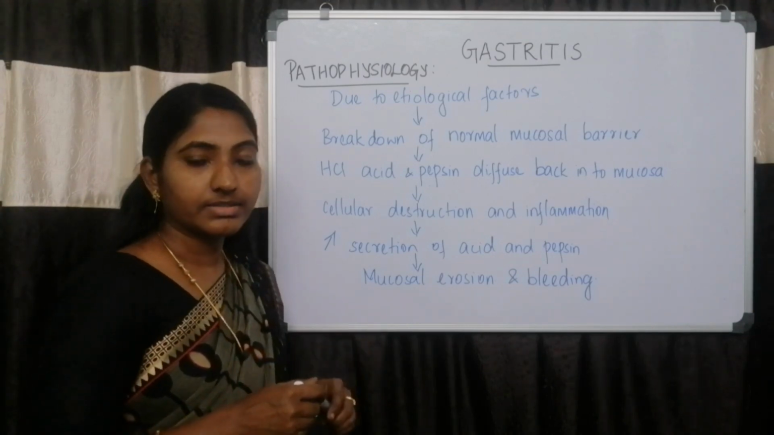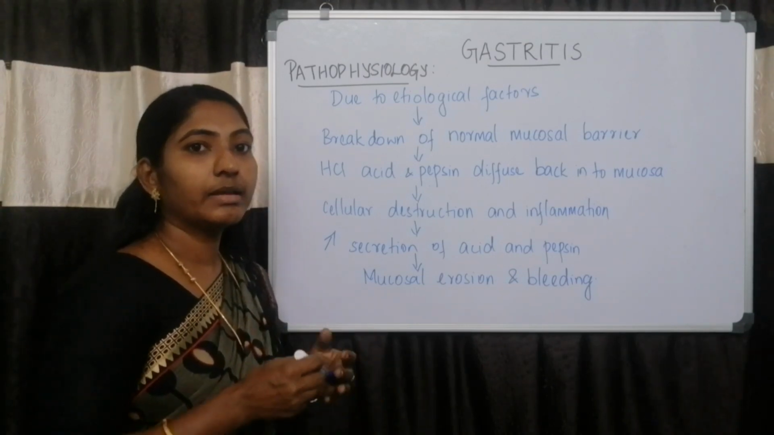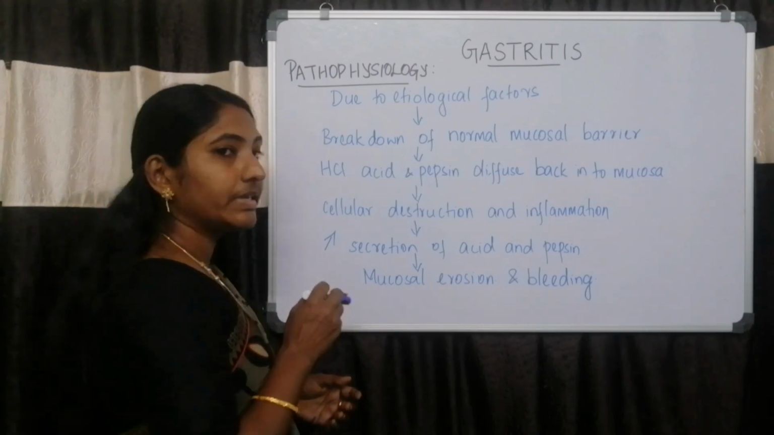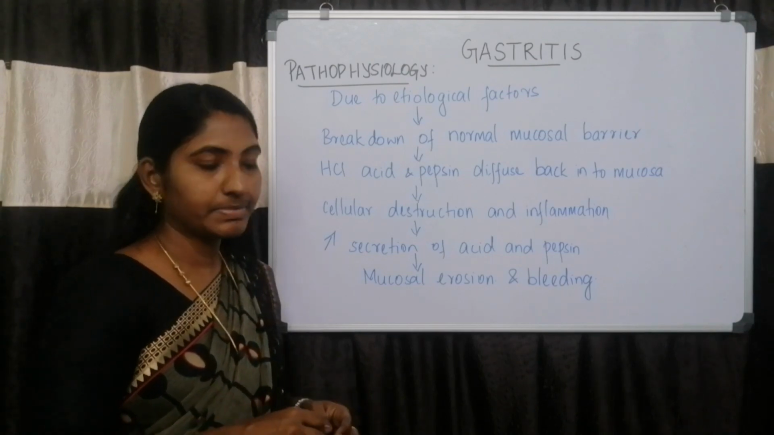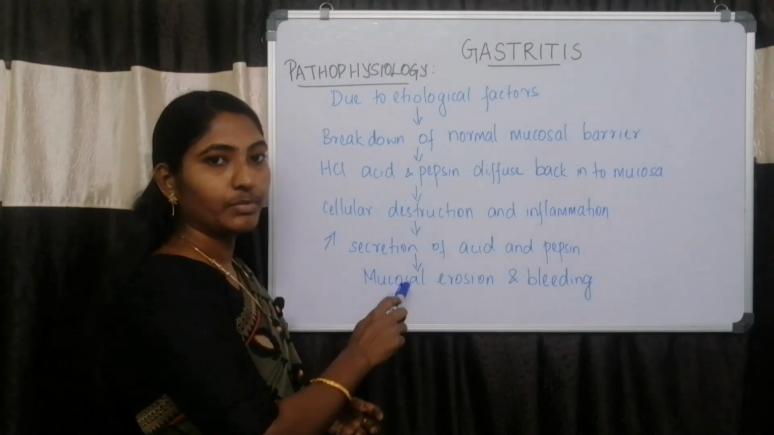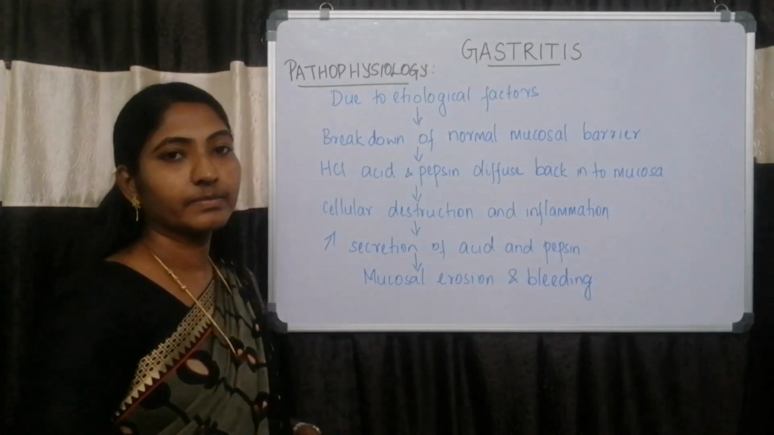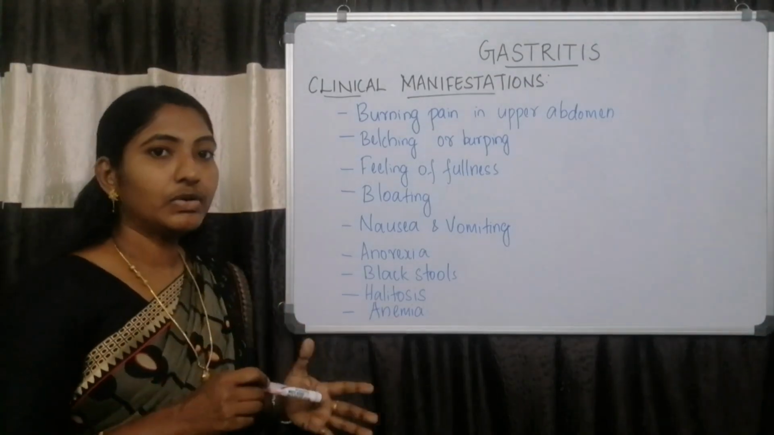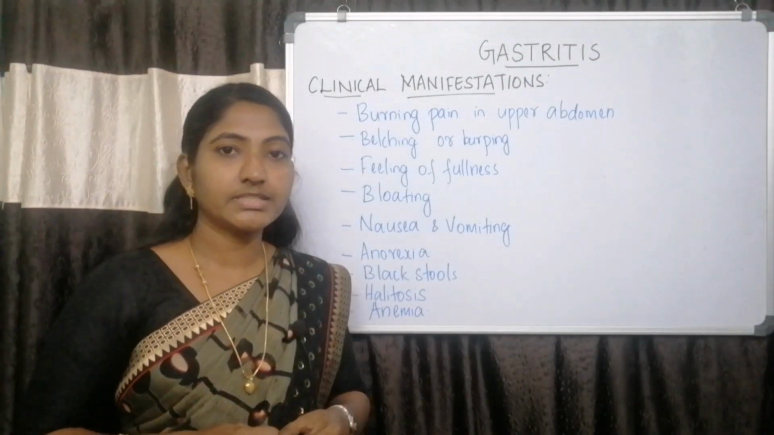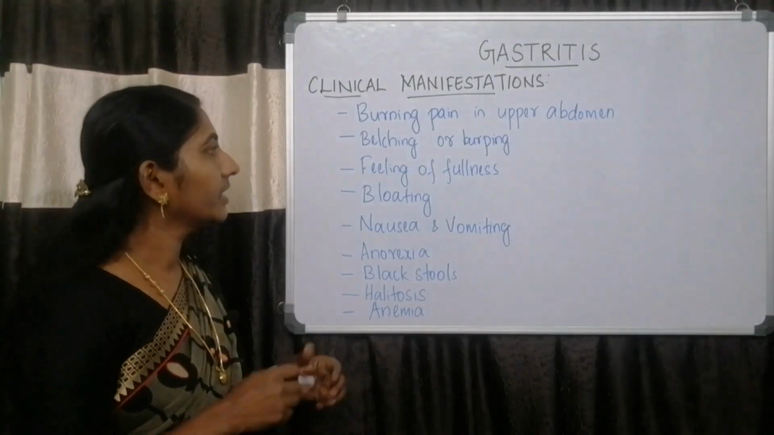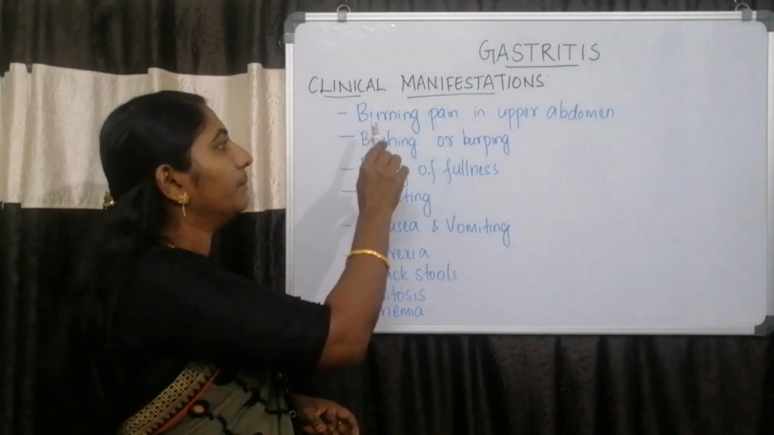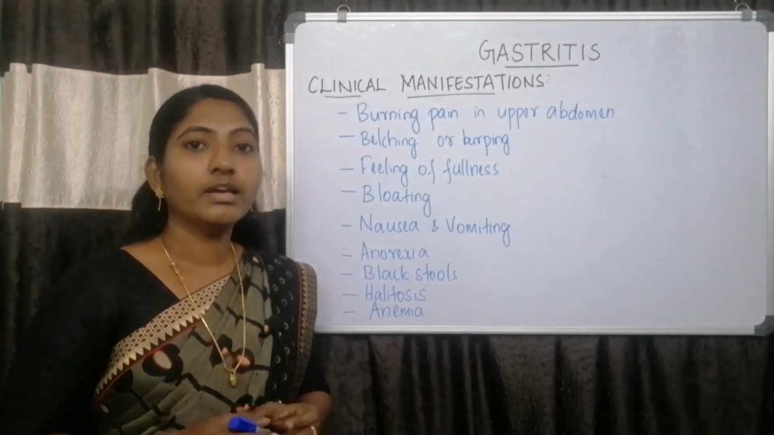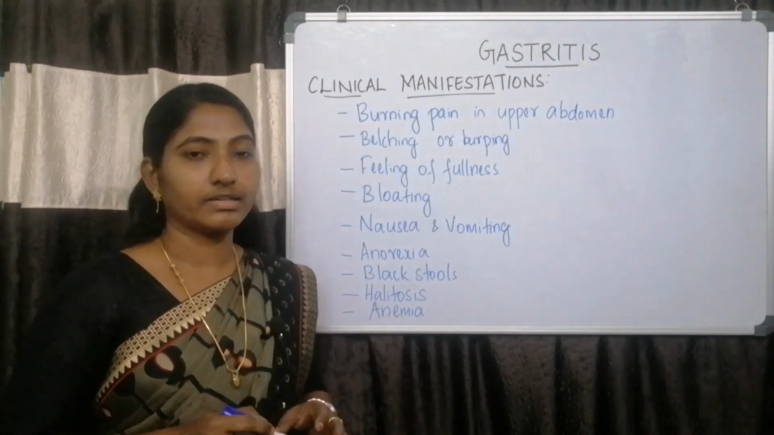When there is cellular destruction, the hydrochloric acid and pepsin which is present in the cells will be secreted more. Due to increased secretion of hydrochloric acid and pepsin, it will lead to increased mucosal erosion and bleeding. Next, we will see about the clinical manifestations of gastritis. The most common clinical manifestation of gastritis is pain in the upper abdomen. The pain is usually described as burning pain, which is usually localized in the left upper abdomen, and this pain can radiate to the back.